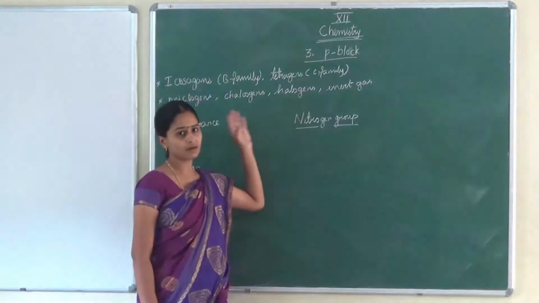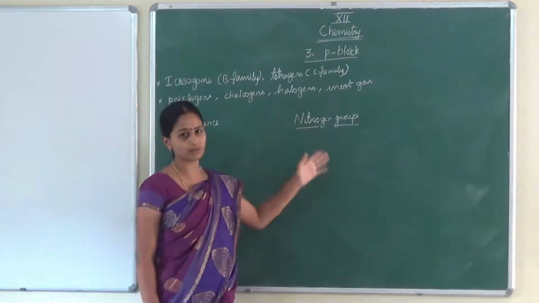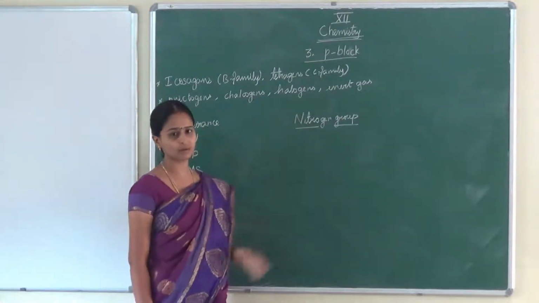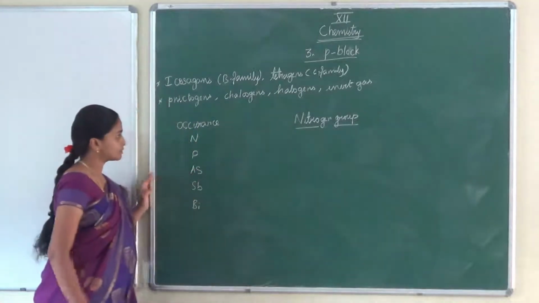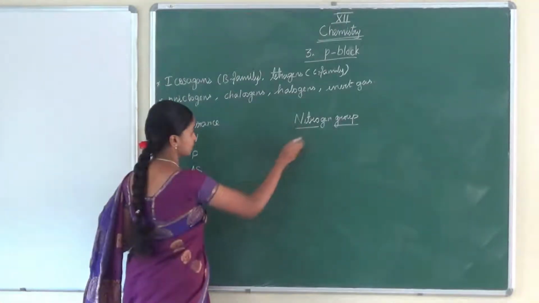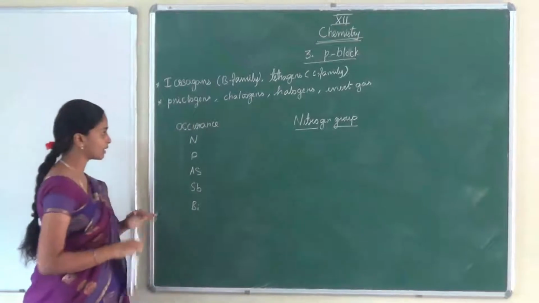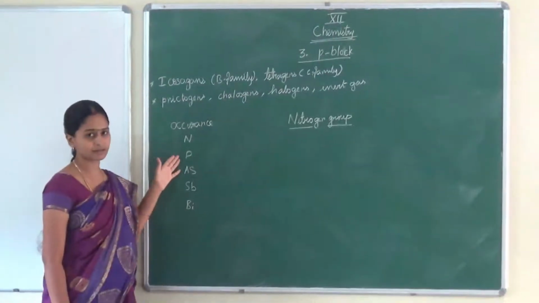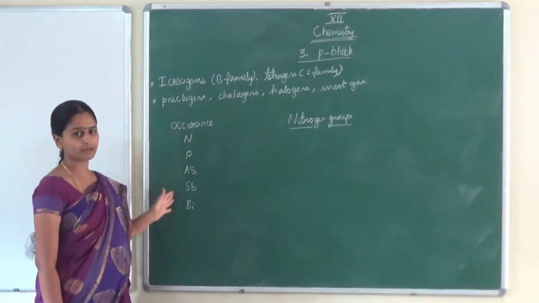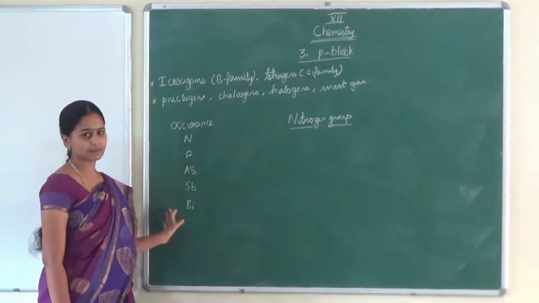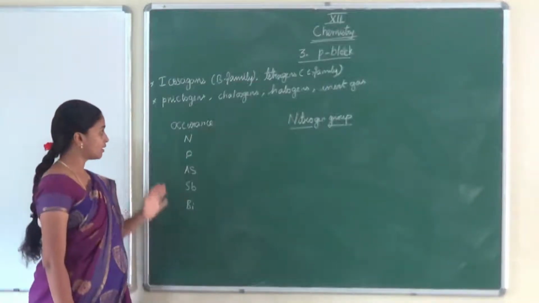Halogens we know, and inert gas, all the noble gases. So in this lesson today we are going to learn this. First we are going to talk about the nitrogen group. In the nitrogen group, what are there? Nitrogen, phosphorus, arsenic, antimony, bismuth. These are the elements present in the nitrogen group.